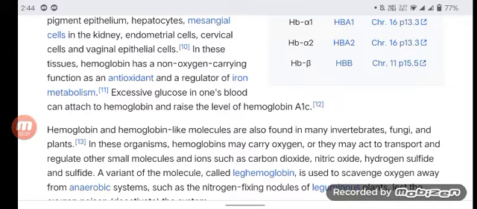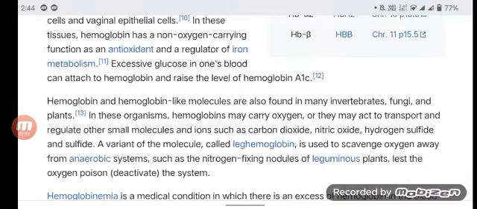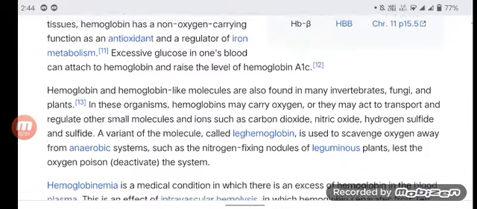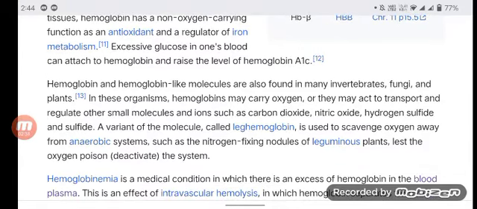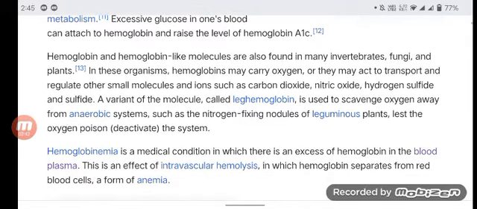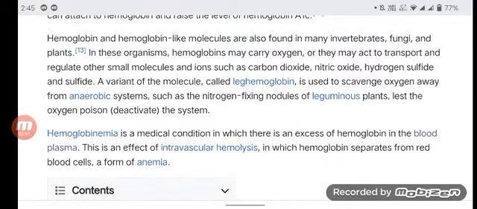In these tissues, hemoglobin has a non-oxygen carrying function as an antioxidant and a regulator of iron metabolism. Excessive glucose in the blood can attach to hemoglobin and raise the level of hemoglobin A1C. Hemoglobin and hemoglobin-like molecules are also found in many invertebrates, fungi, and plants. In these organisms, hemoglobins may carry oxygen, or they may act to transport and regulate small molecules and ions such as carbon dioxide.